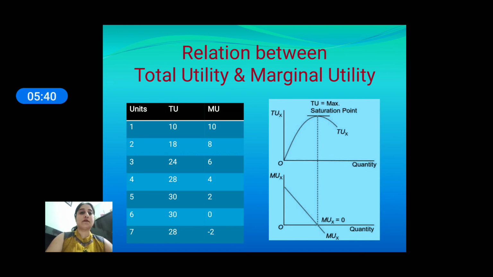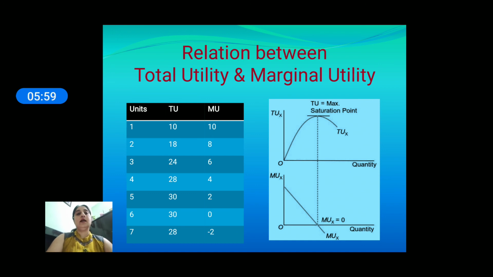And fourth unit's marginal utility is equal to 28 minus 24 is equal to 4. And fifth unit's marginal utility is 30 minus 28 is equal to 2. And sixth, 30 minus 30 is equal to 0. And seventh unit gives you the marginal utility of 28 minus 30 is equal to minus 2.